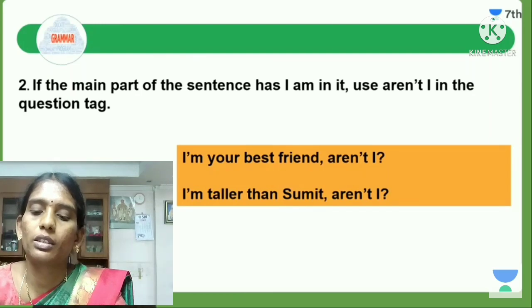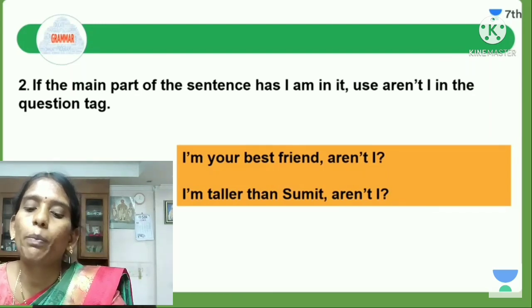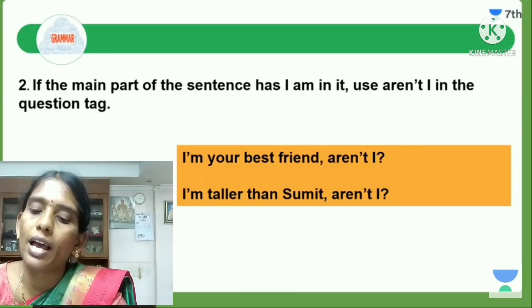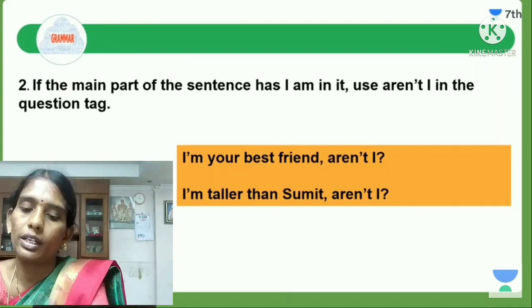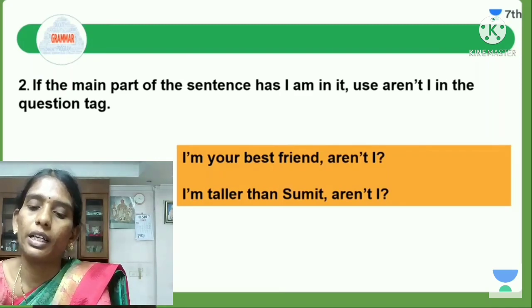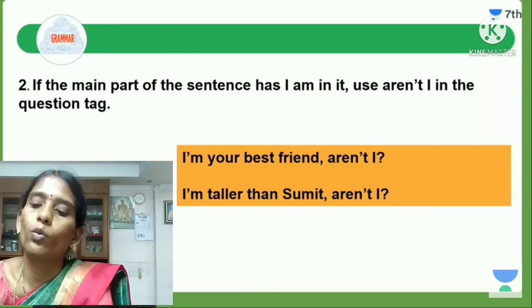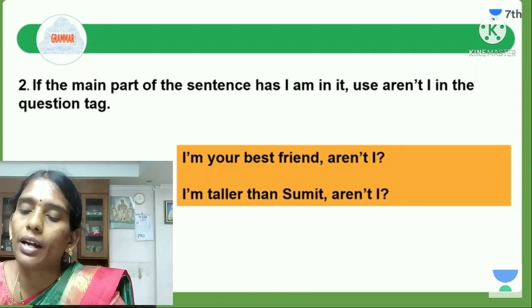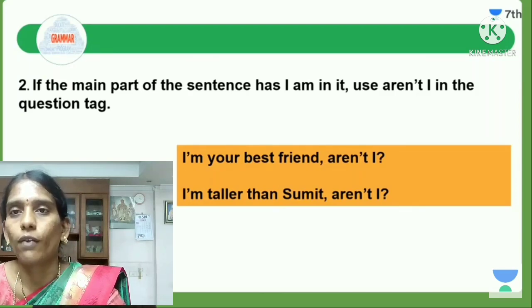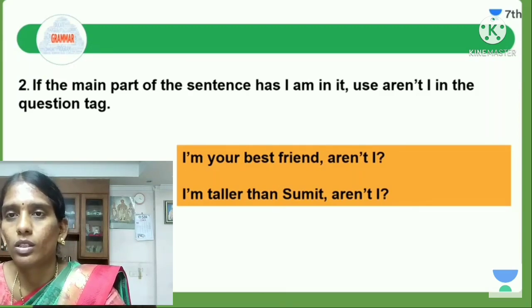Next, the last instruction. If the main part of the sentence has I am in it, we use aren't I in the question tag. For example, I am your best friend. Here we are using aren't I. We are not using am and I. We don't use am in the question tag. Instead of am, we use are in the question tag.